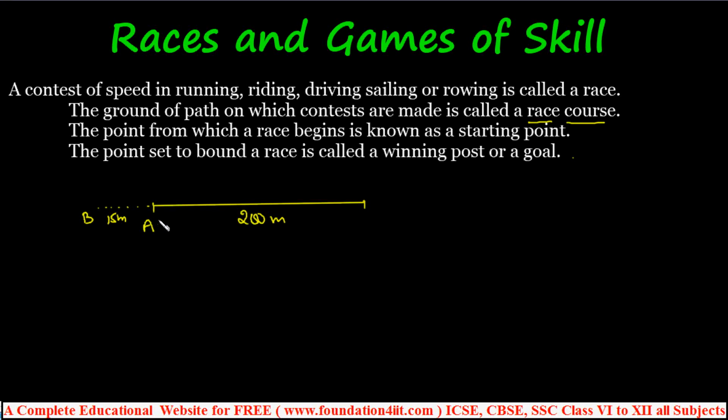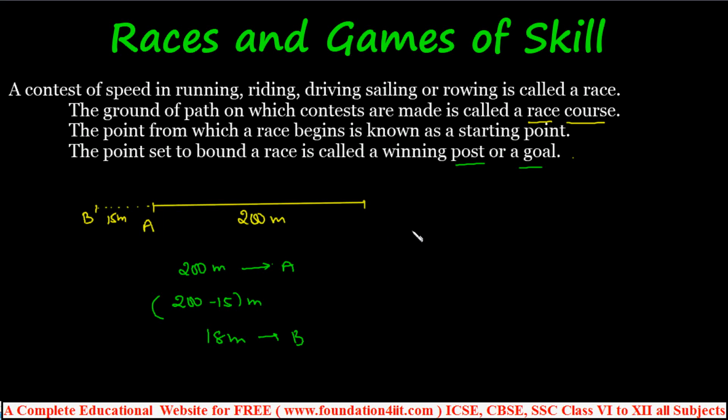Both will start at the same time, but A needs to cover 200 meters, while B, being 15 meters ahead, covers 200 minus 15, which is 185 meters, to the winning post or the goal. Okay, this is one small example.